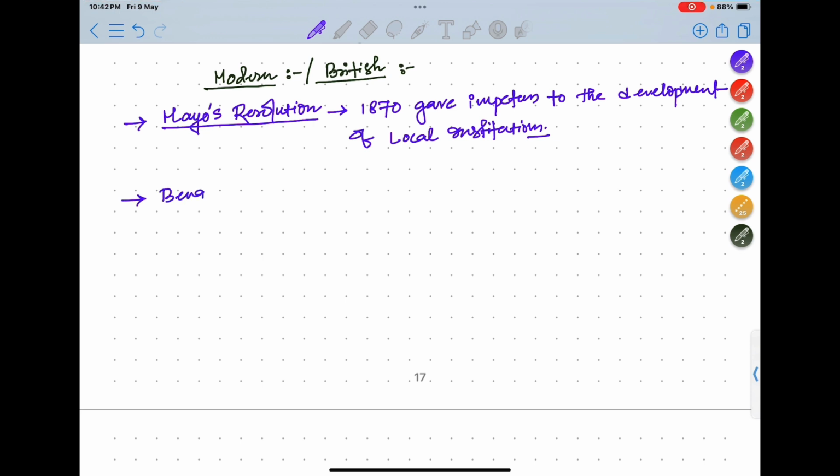Next, what is the timeline? Bengal Village Chaukidari Act 1870.